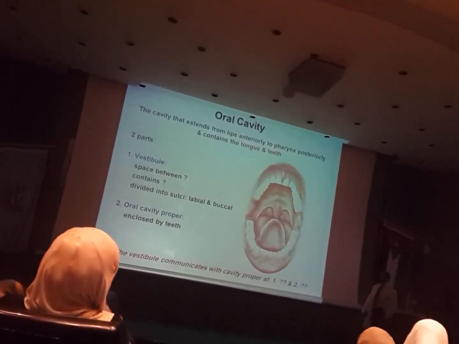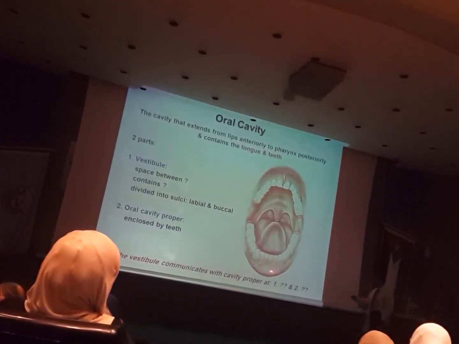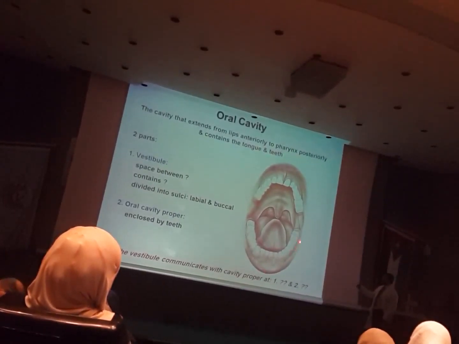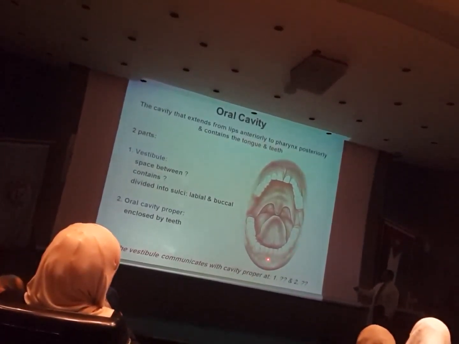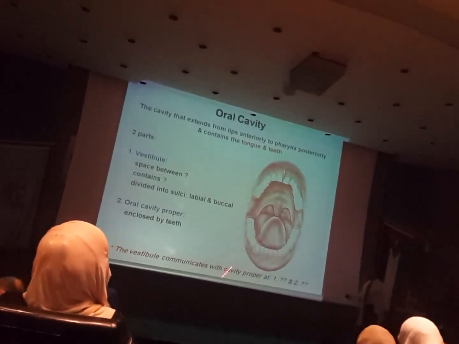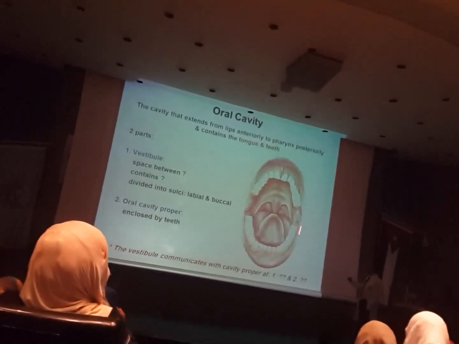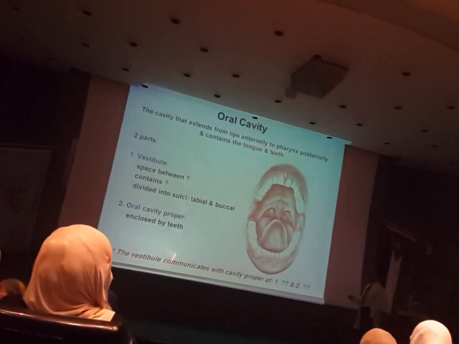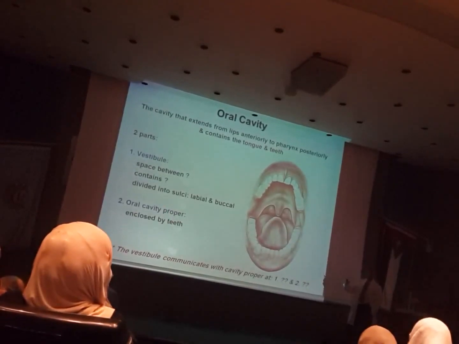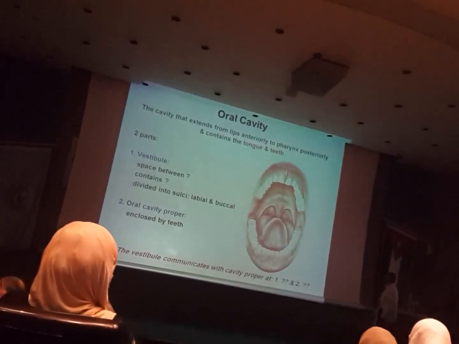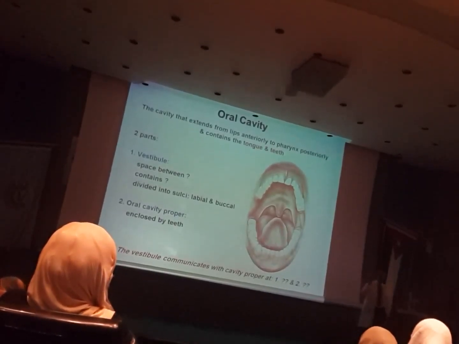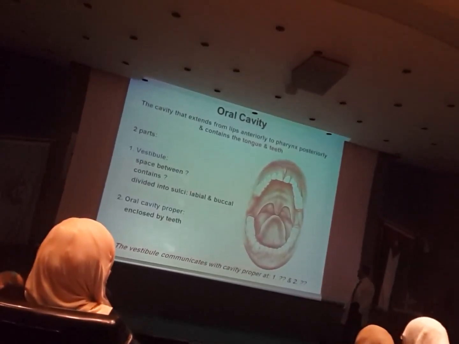The vestibule is divided into sulci. You don't need to know about them, but we call them anteriorly labial, referring to the lip, and here buccal, referring to the cheek. So there are buccal sulci and labial sulci. That's the vestibule. But the main part of the oral cavity is what's covered inside by the teeth. So we call it the oral cavity proper. Proper means the main part. Okay? So the main part of the oral cavity is the oral cavity proper, which is covered by the teeth, and it does contain the tongue. Okay? So the tongue is located in the oral cavity proper.